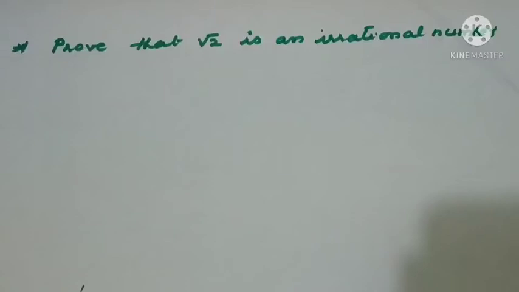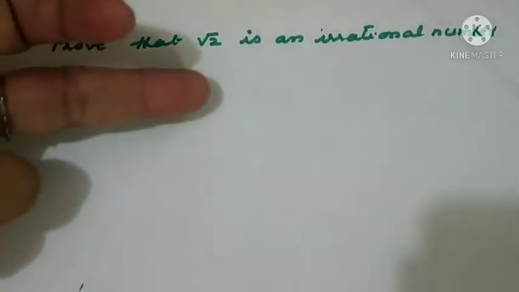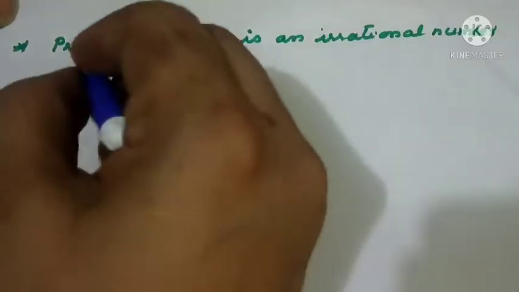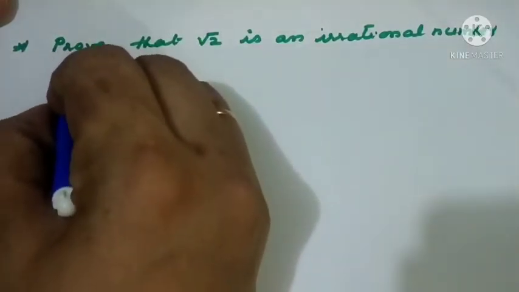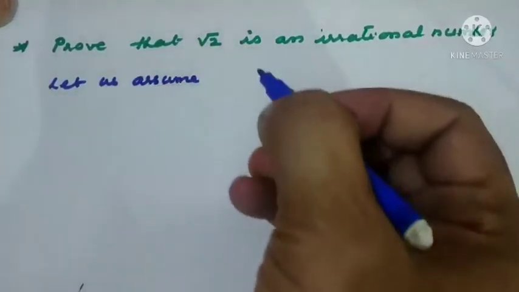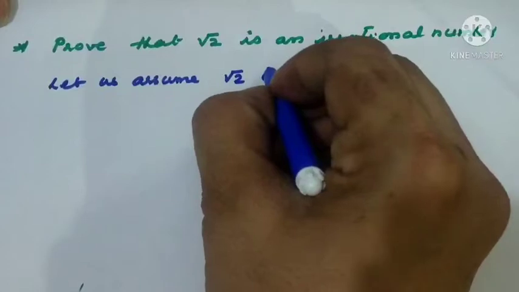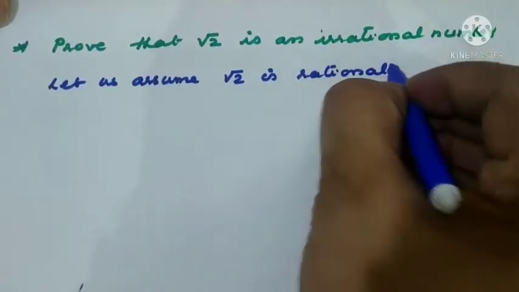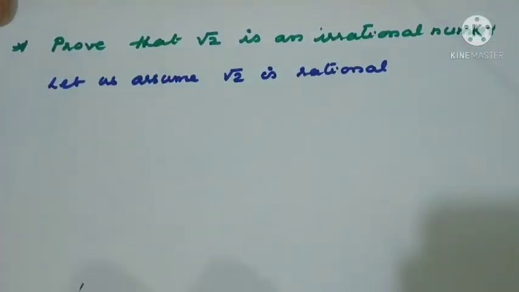One more method we have to study this year, that is the contradiction method. Here, proof by contradiction, we will call this. So we are assuming that it is a rational number, which is contrary to the fact. What is wrong that we are assuming here? How to prove? Let us assume root 2 is rational. If it is rational, it can be expressed in the form p by q, right?